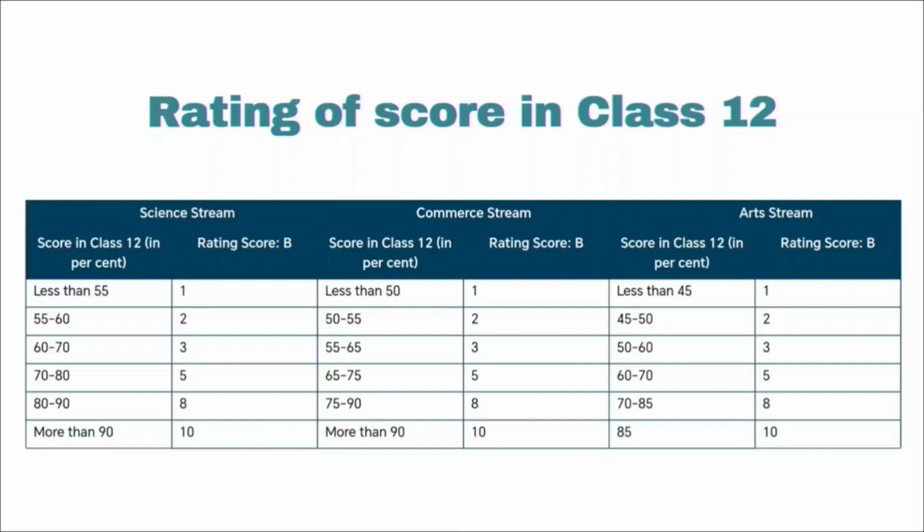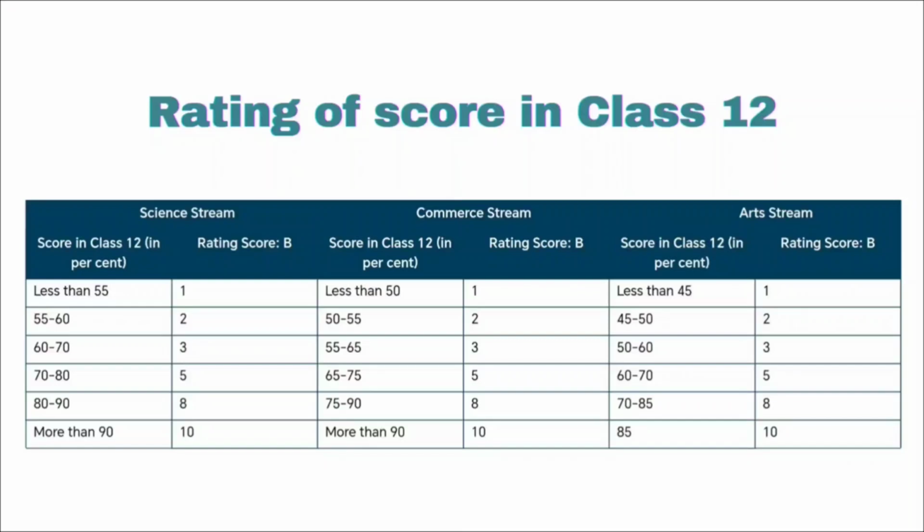Now if your stream is commerce, then if you are less than 50, your rating score will be 1. If your percentage ranges between 50 to 55, then the rating score will be 2. If it is between 55 to 65, then your rating score will be 3. If it is between 65 to 75, then the rating score will be 5.